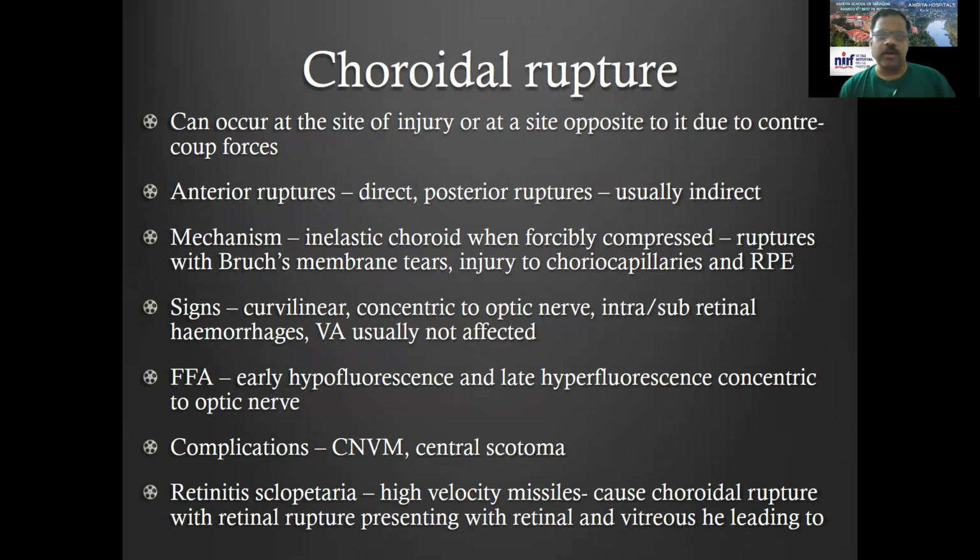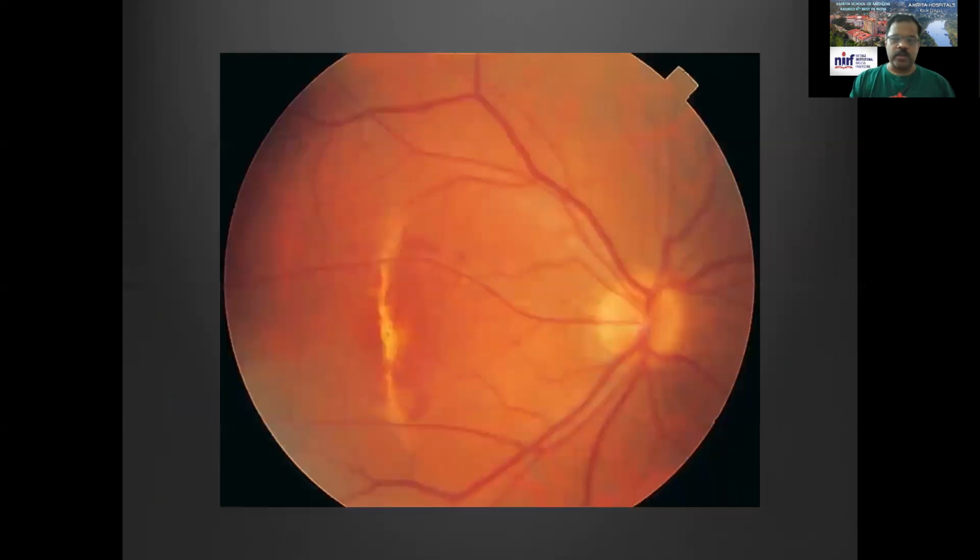Choroidal rupture can occur at the site of the injury or the site opposite to it. Could be anterior or posterior ruptures. Basically, the inelastic choroid, when forcefully compressed, ruptures with Bruch's membrane tears, etc. It can have complications like choroidal neovascular membrane.